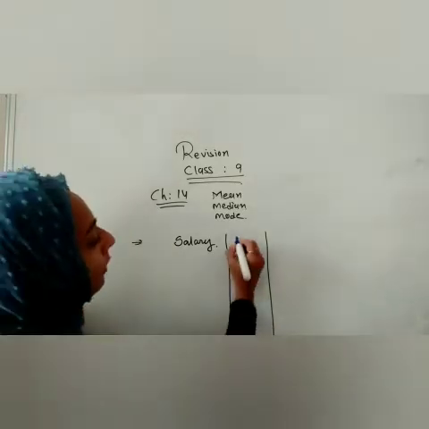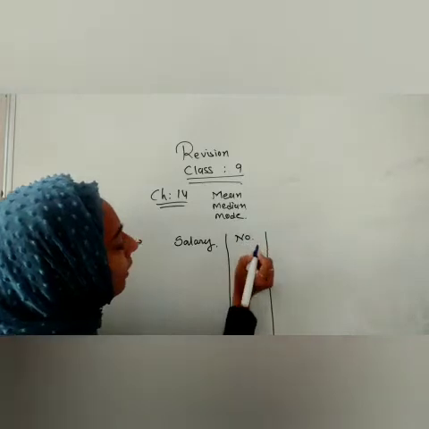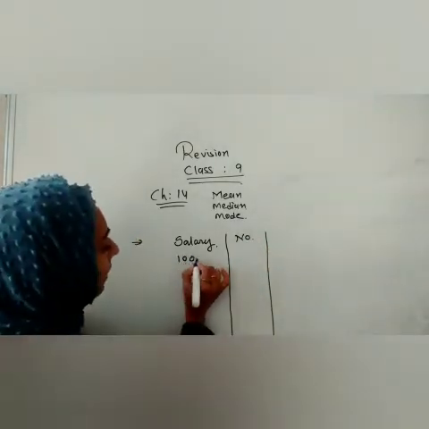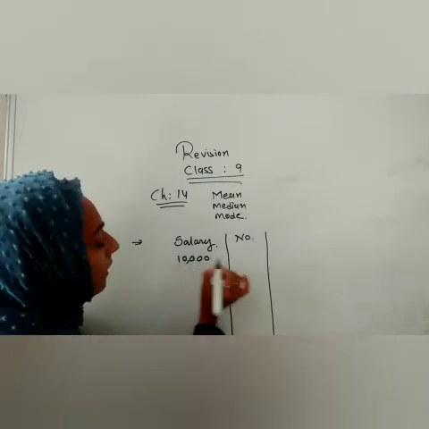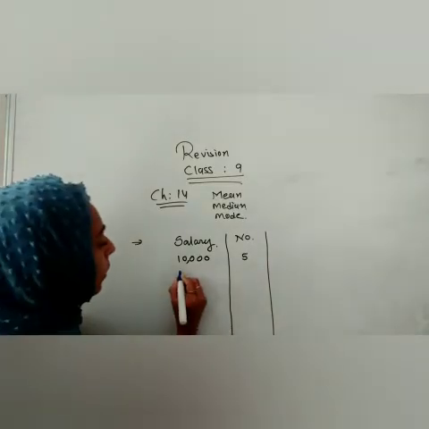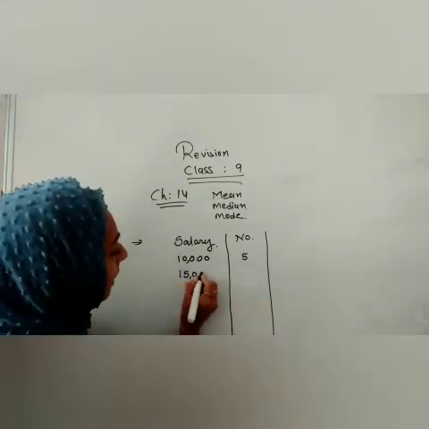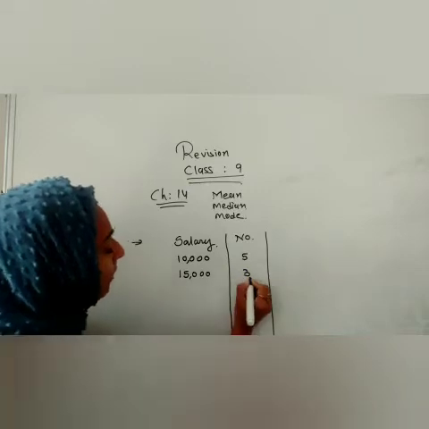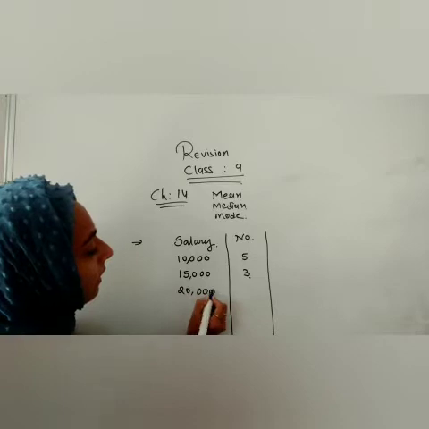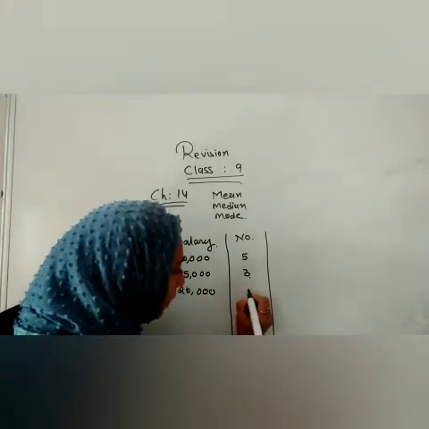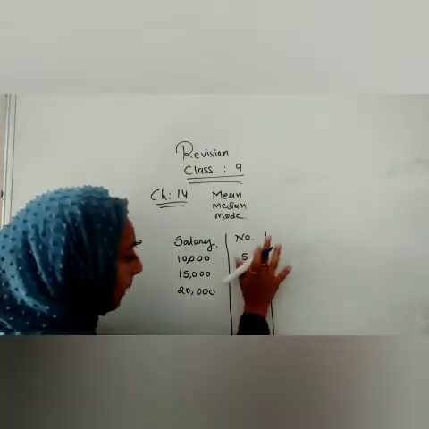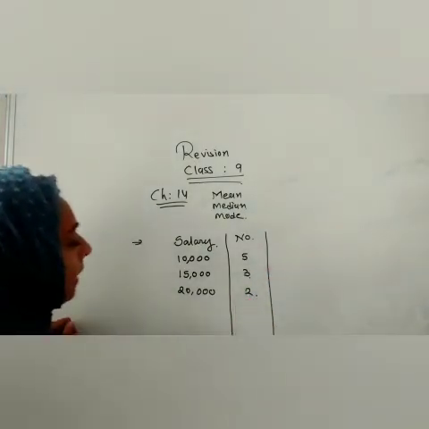or number of people, meaning they are telling us that 10,000 is the salary of 5 persons in that company, 15,000 salary is of 3 persons, 20,000 salary is of 2 people.